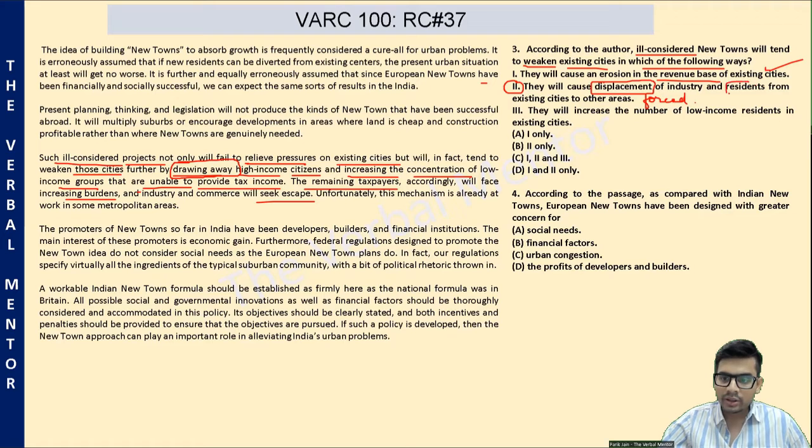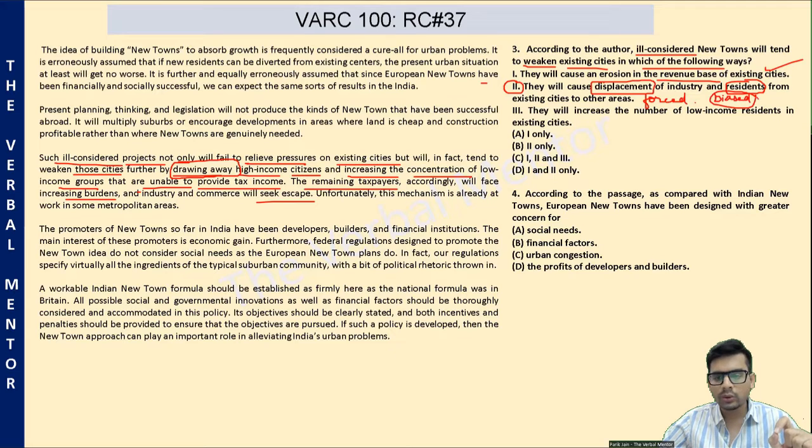Second problem, not all the residents from existing cities will move to other towns. Because if that were so, these new towns are meeting their objectives. The objective of building new towns was to release pressure on existing cities so that some population can move from these cities to the new towns. So if residents start moving, then there's no problem. In fact, it is meeting its objectives. But a disproportionate number of high income residents are moving. So the movement is biased.